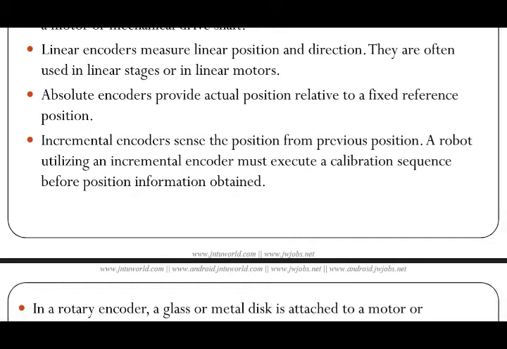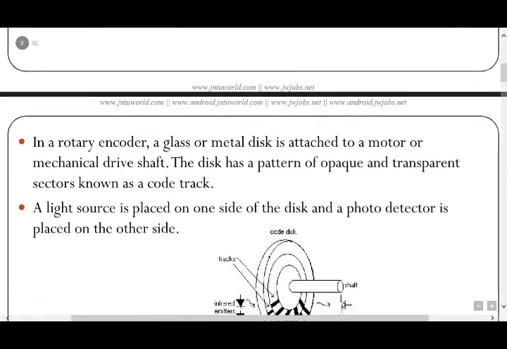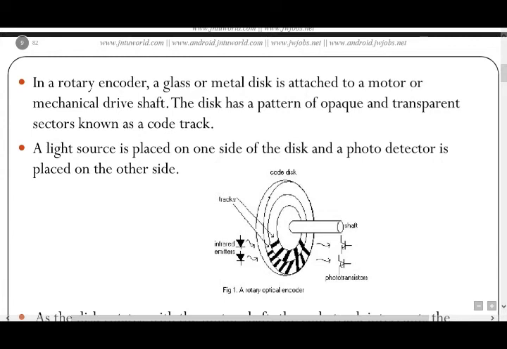Absolute encoders provide actual position relative to a fixed reference position. Incremental encoders sense the position from the previous position. A robot utilizing an incremental encoder must execute a calibration sequence before position information is obtained. In a rotary encoder, a glass or metal disc is attached to a motor or mechanical drive shaft. This disc has opaque and transparent sectors as shown in the code track.